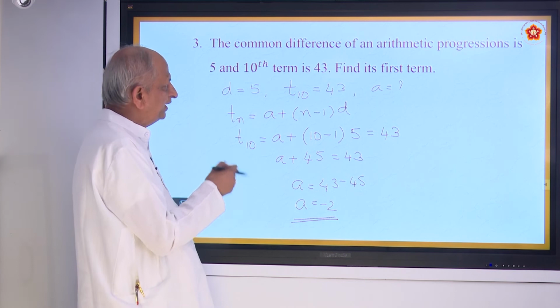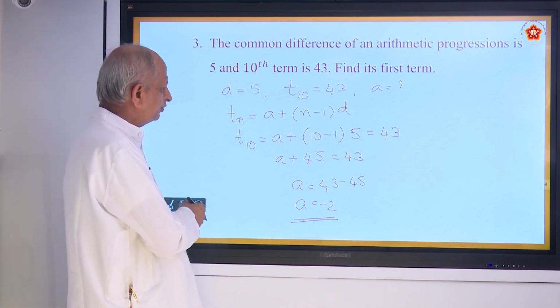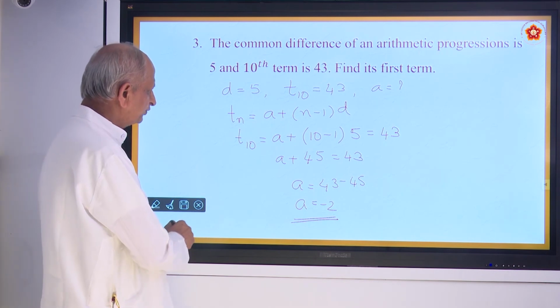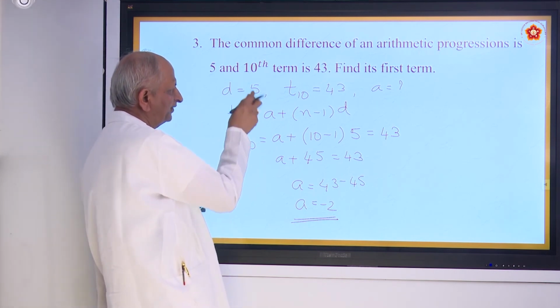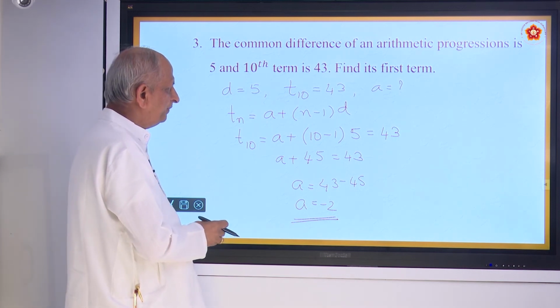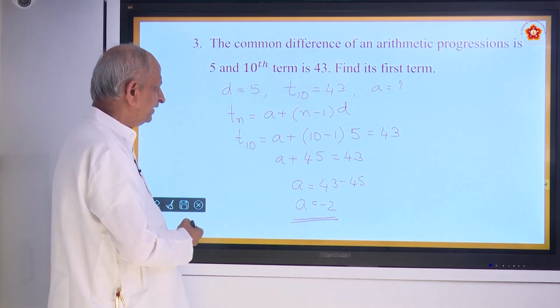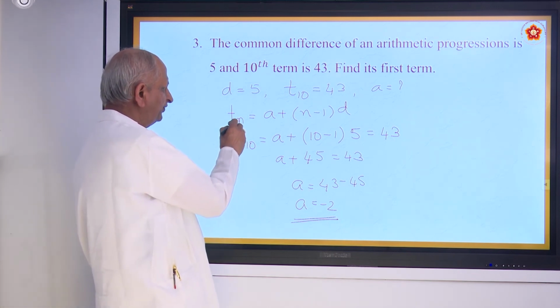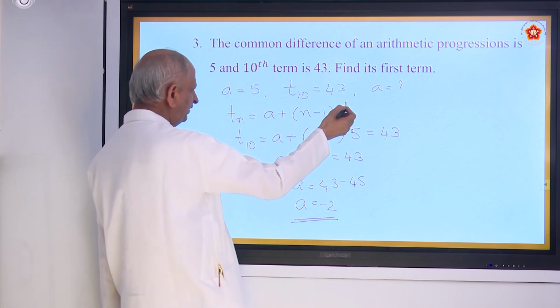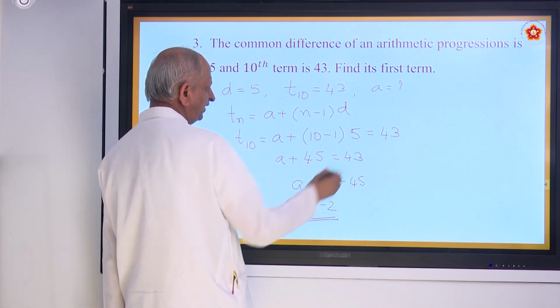So if you write the series, minus 2 first, then minus 7, like that. If you write the sum of them it will be equal to 43. So once again you see, Tn equals A plus (n minus 1) into D, T10 is given to be 43.